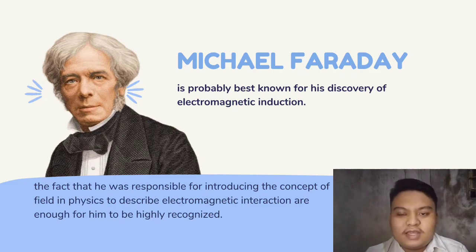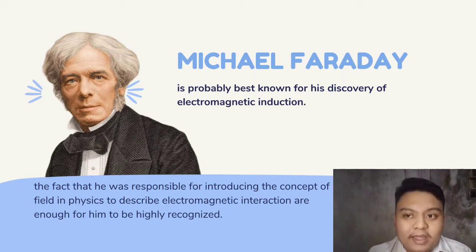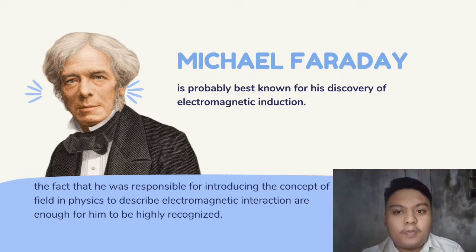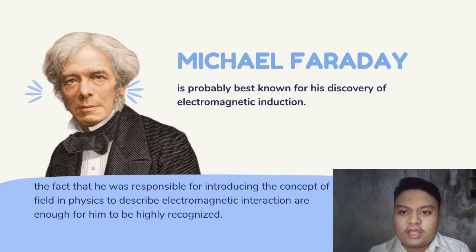To be precise, he found that the plane of vibration of a beam of light, linearly polarized light incident on a piece of glass, rotated when a magnetic field was applied in the direction of the propagation of the beam. This was one of the first indications that electromagnetism and light were related.